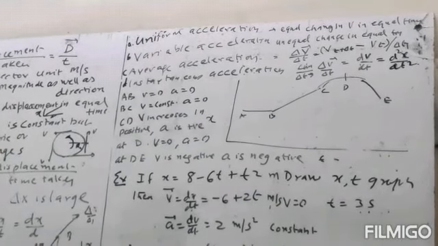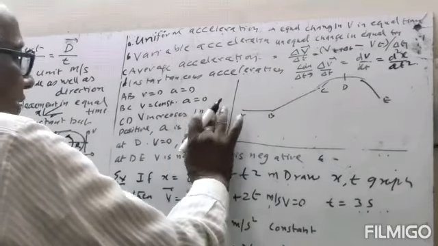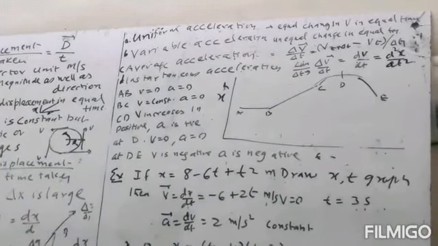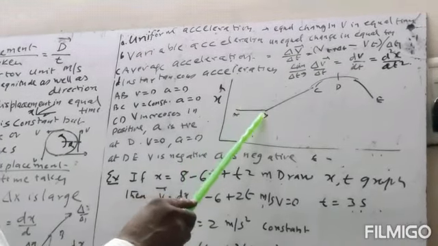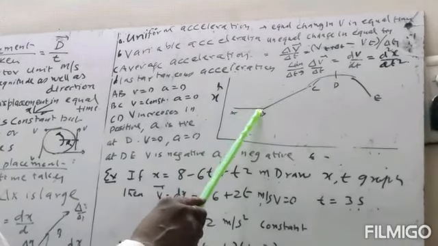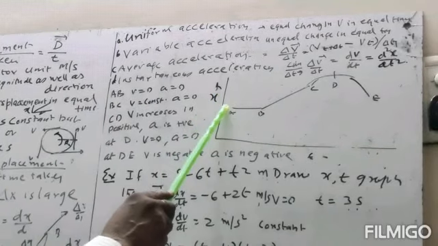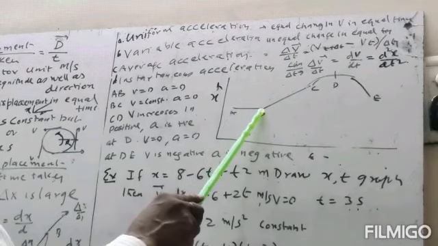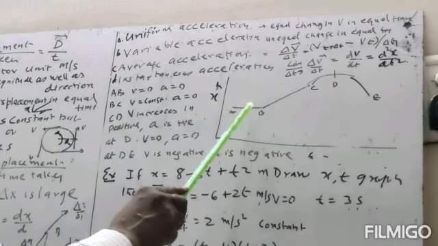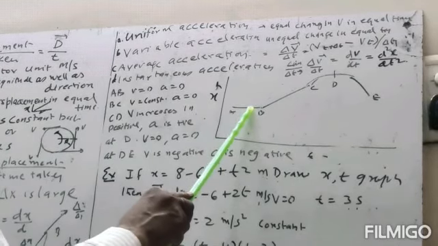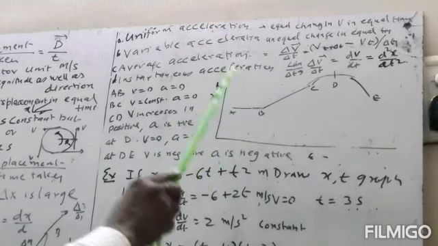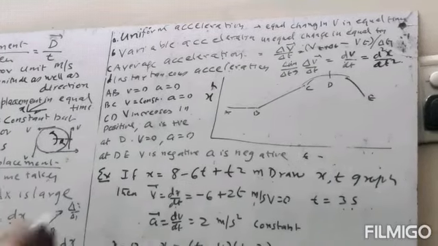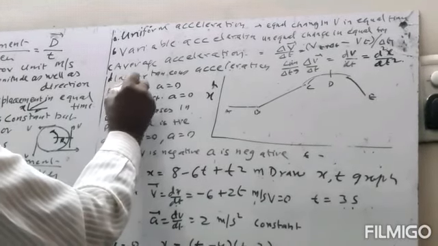Now we will look at some variation of x with time, shown by this graph. Suppose from A to B there is no displacement. The body is at the same place. Time is increasing, but it is at the same place. So here the displacement will be equal to 0, velocity will be equal to 0, acceleration will be equal to 0. For the AB path, x is equal to constant.